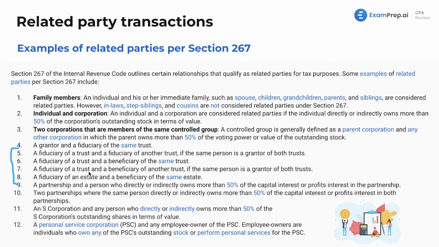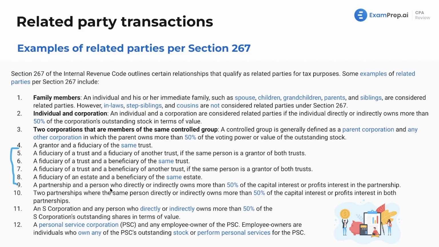A fiduciary of a trust and a beneficiary of another trust if the same person is a grantor of both trusts. A fiduciary of an estate and a beneficiary of the same estate. This is something we cover again throughout the course, but if you were not aware of it, the fiduciary is the person in charge with the fiduciary duty to act in the best interest of the trust or estate, and the beneficiary is the individual or group of individuals receiving the benefits of the trust or estate.